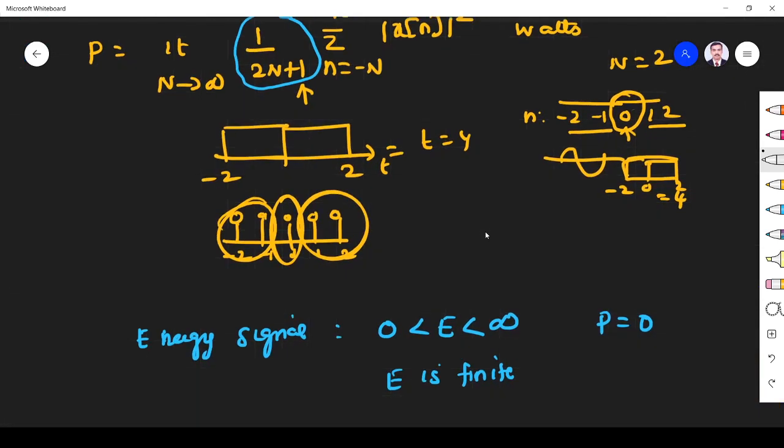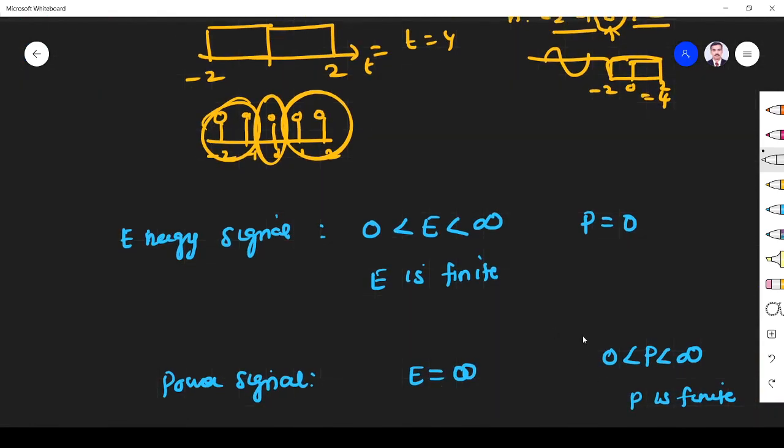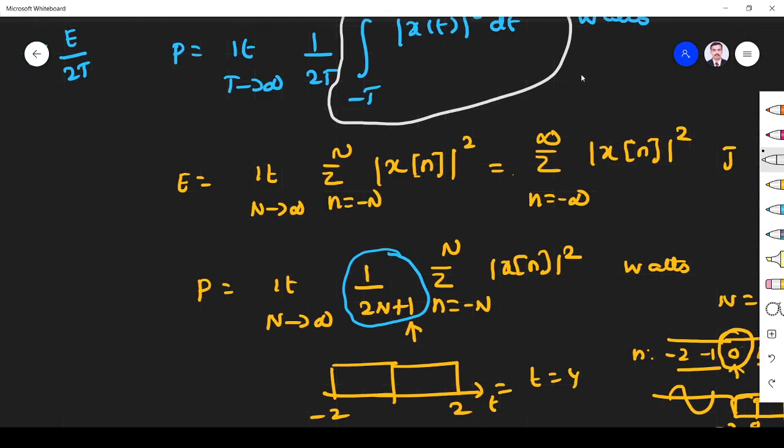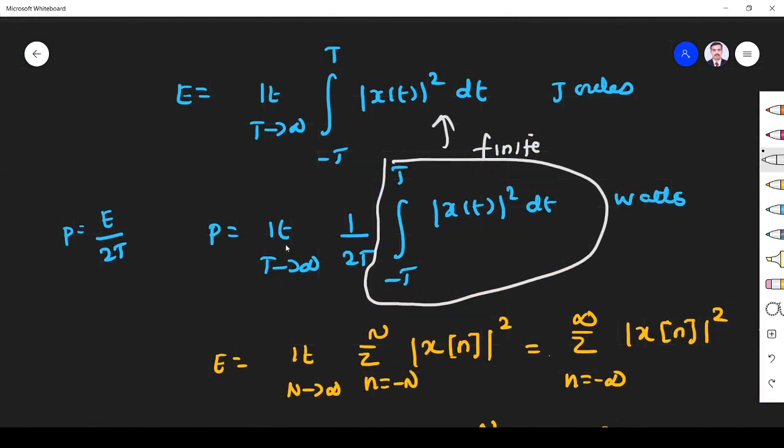So then for a power signal, energy is infinity, right? How can I relate energy? Energy is equal to power into time. When time tends to infinity, what will happen to power even though it is finite? Finite into infinite times, if you add a finite quantity, it will become infinity.